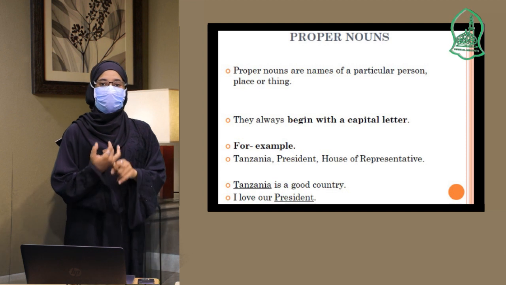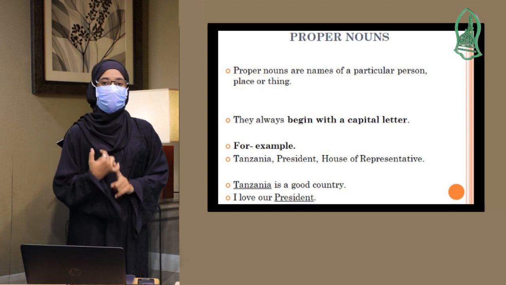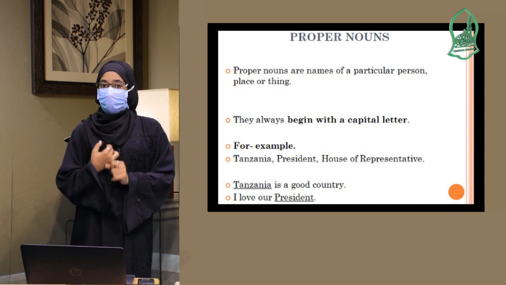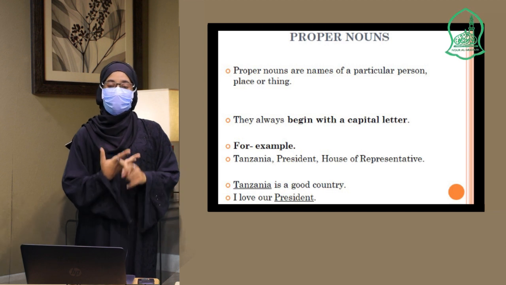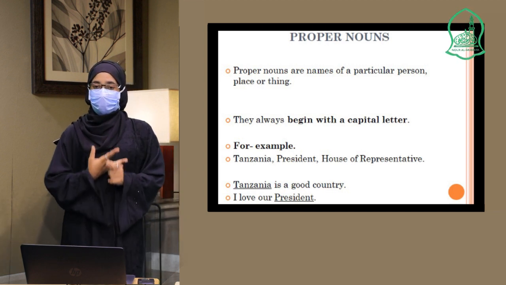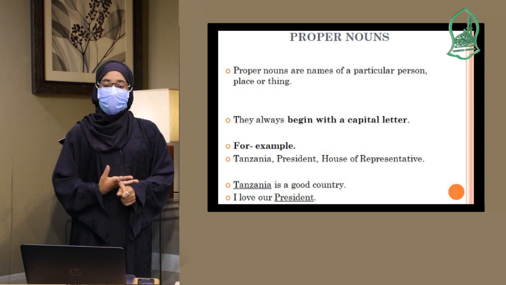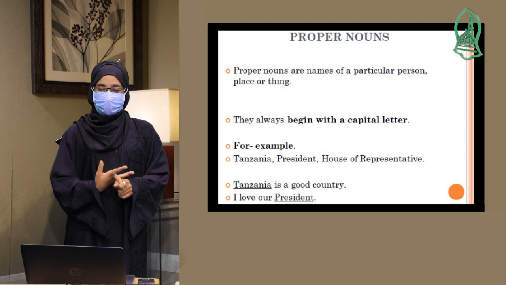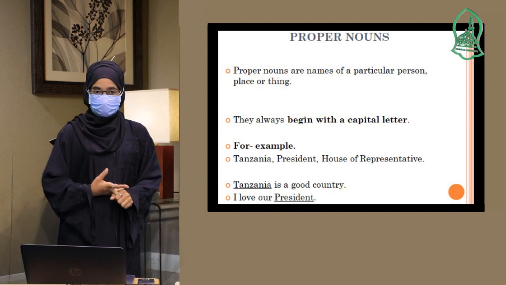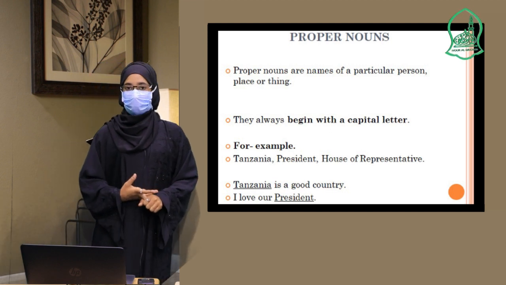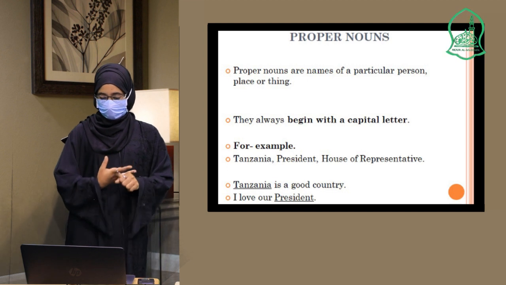If it is at the beginning of the sentence, we know we have to start with a capital letter. When it is in the middle of the sentence and when it is at the end of the sentence, a proper noun is always started with a capital letter. Whatever the situation in a sentence, they should be started with a capital letter. For example, what are those proper nouns? What are those specific, particular names of a person, place, or thing?